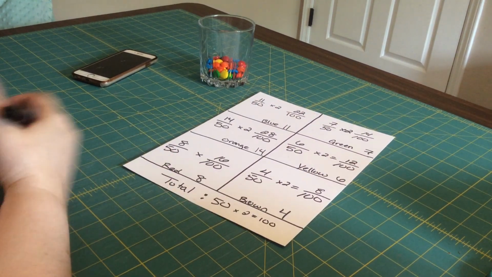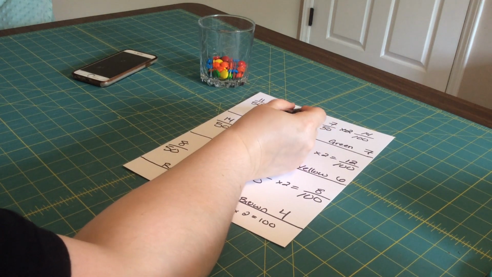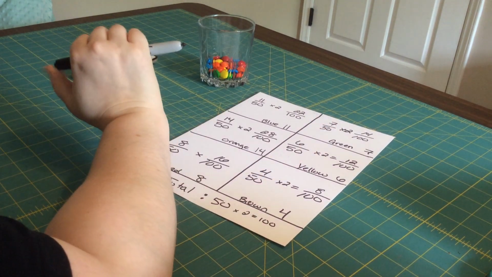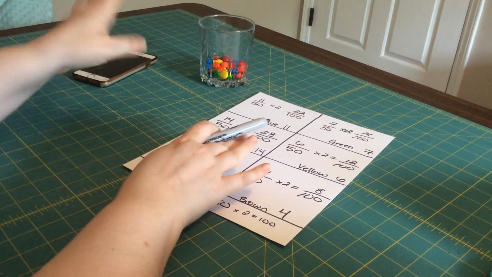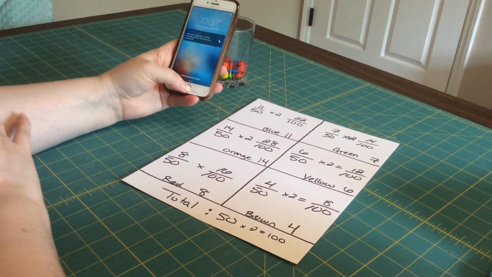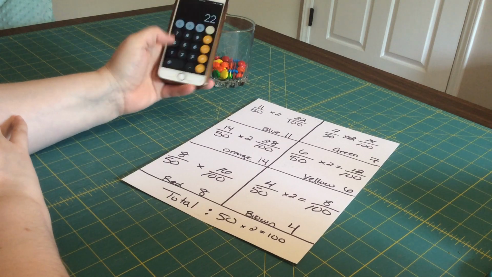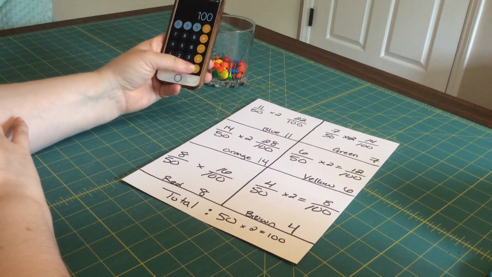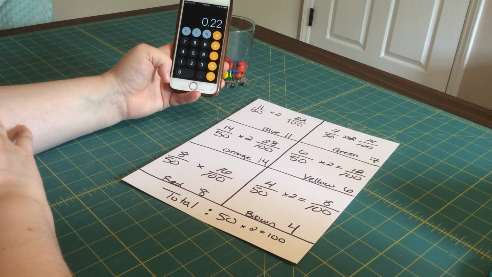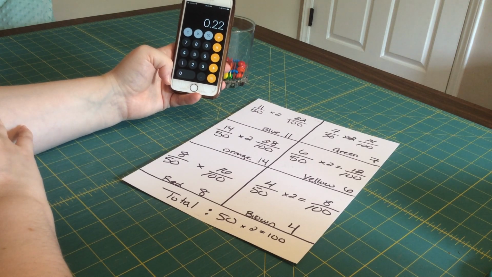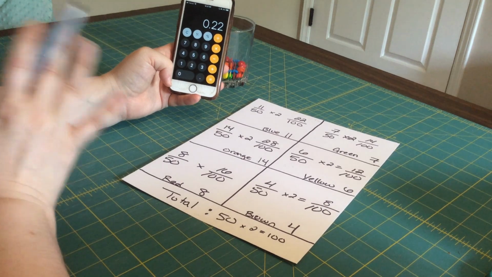So a fraction can also be a representation of division. So we can divide rather than multiply here. So if you take 22 and divide it by 100, we know there's a 22% chance that we'll pull that out. So there's an easier way to do this.